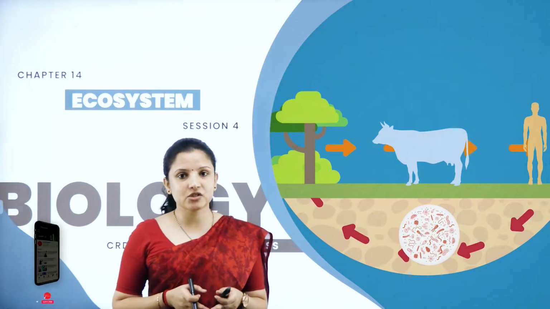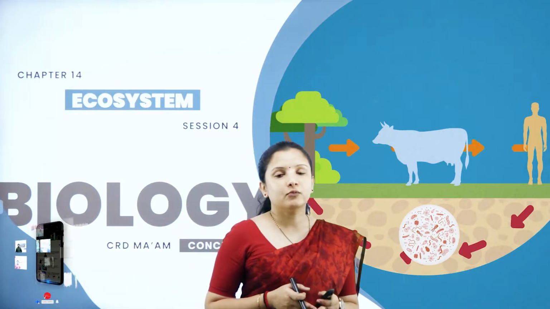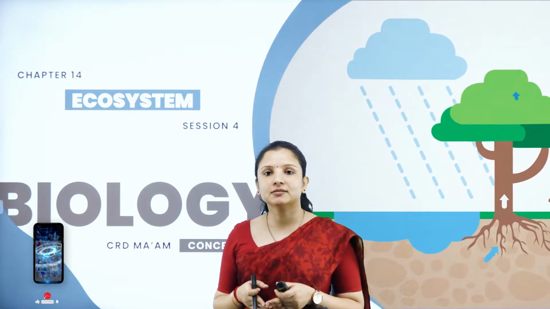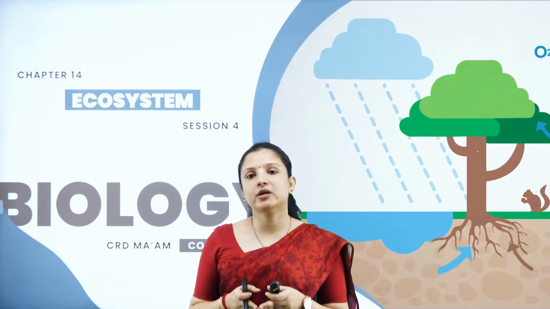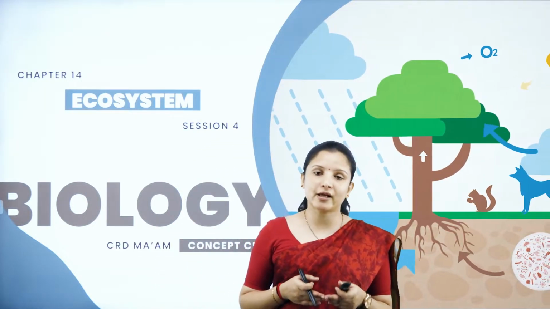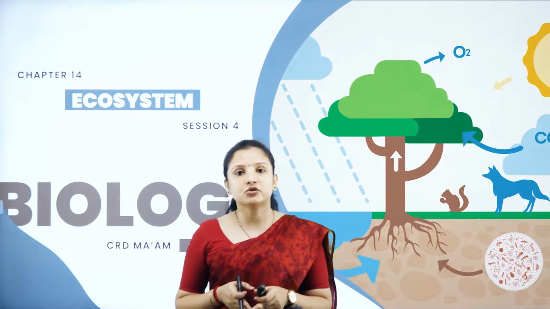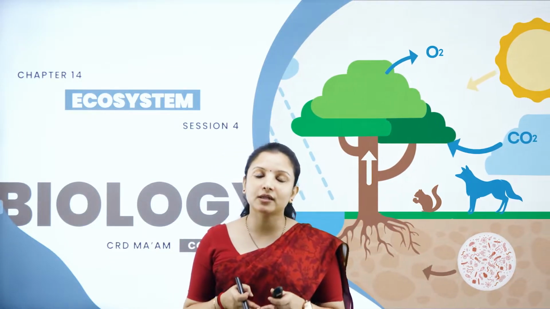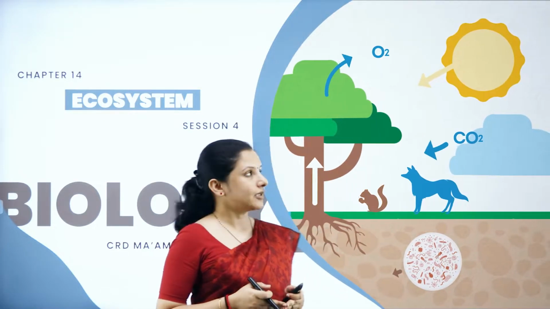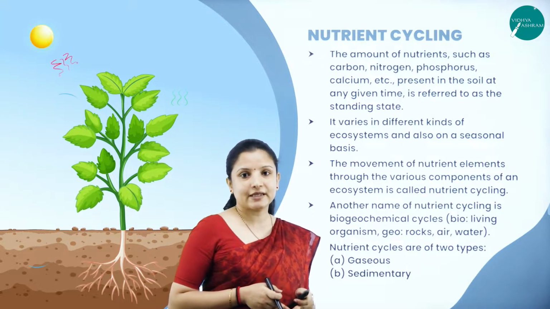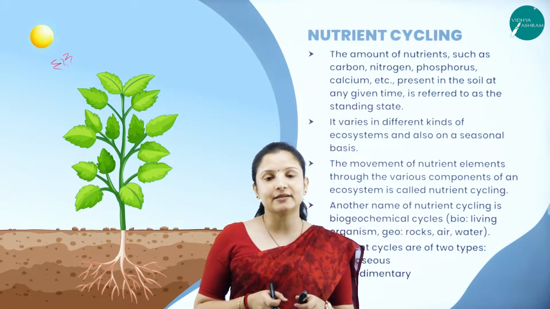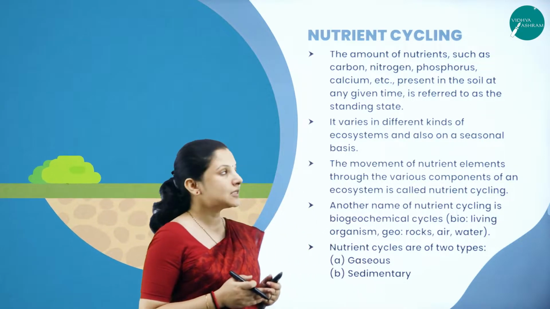So in the previous session, we had discussed one of the components of the ecosystem, that is energy flow, wherein we learnt about the ecological pyramid and ecological succession. In today's session, let us discuss the last component of ecosystem, that is nutrient cycling. So let's learn what nutrient cycling is and then move on to the two important nutrient cycles, that is the carbon cycle and phosphorus cycle.